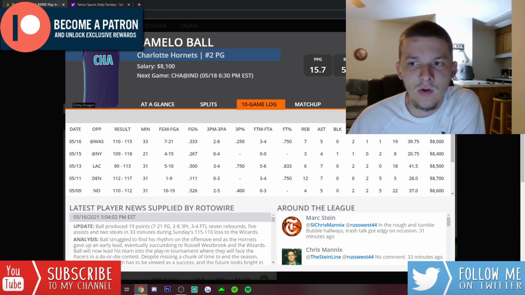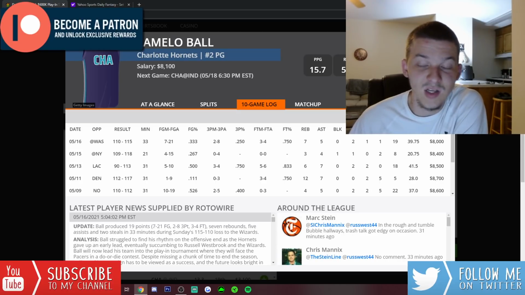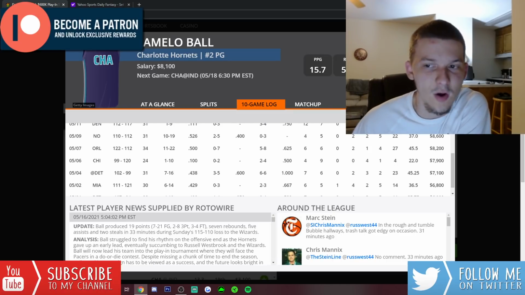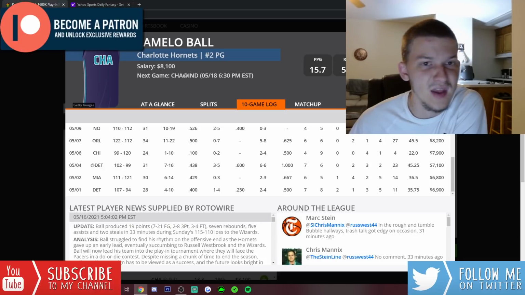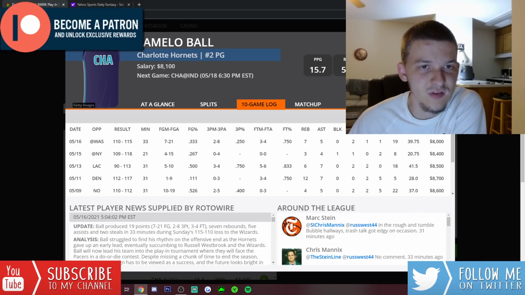We obviously know LaMelo is a very high upside player, a guy that can stuff the stat sheet, can do a little bit of everything. Legit gives you triple-double upside. I know we haven't seen a triple-double from LaMelo in a while. I think he did have a triple-double really early in the season, but he really hasn't had one since then. But this is a guy that can score, can rebound, can get assists. He can also get you steals. He can get some defensive stats.